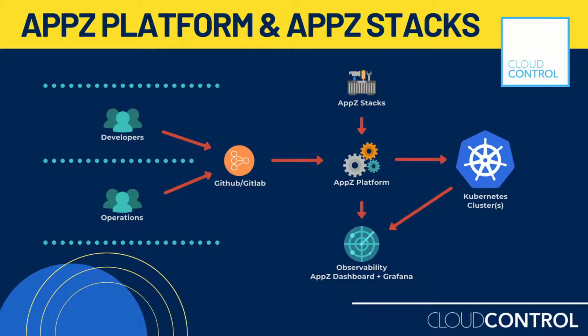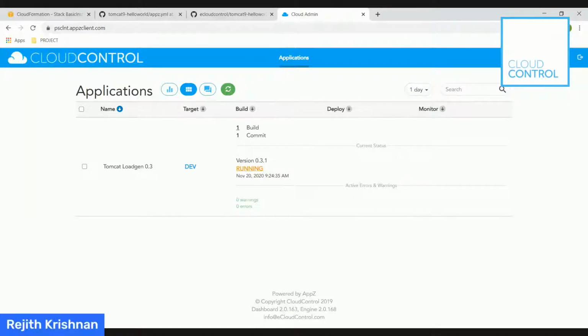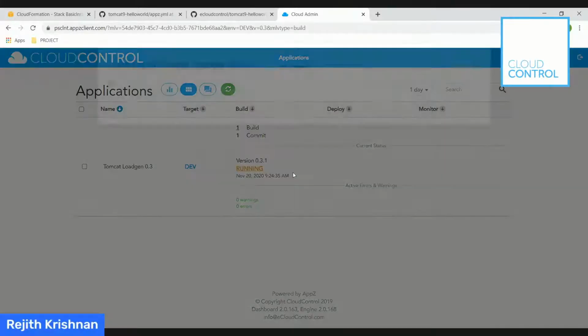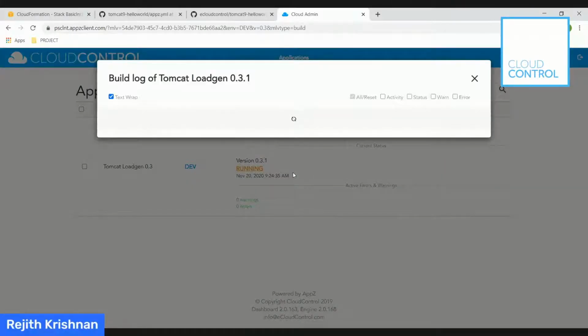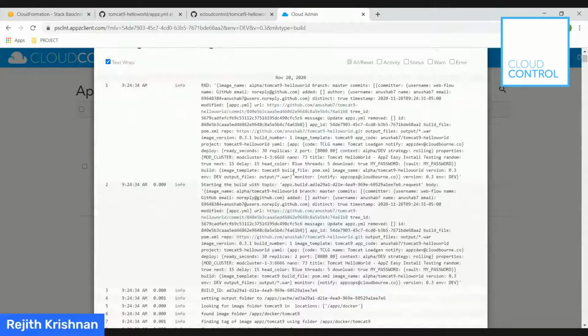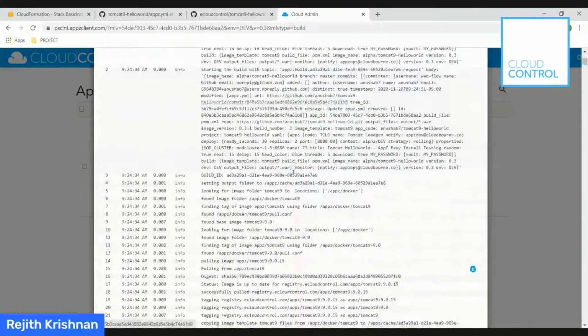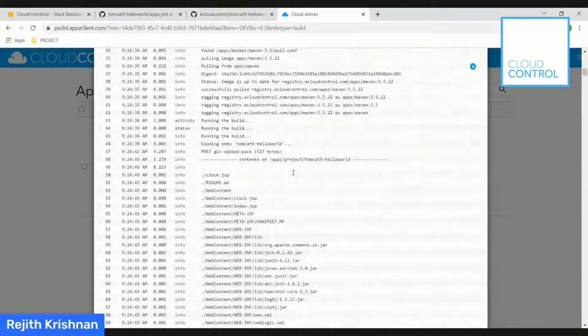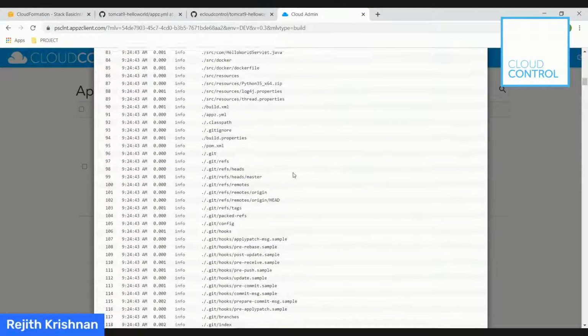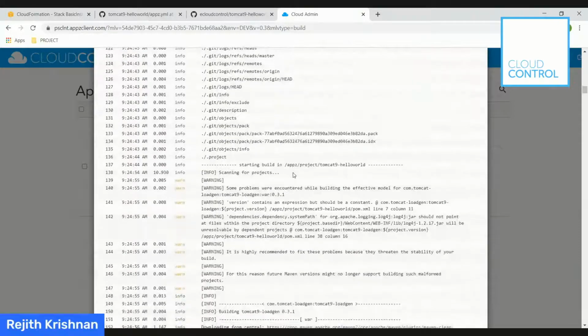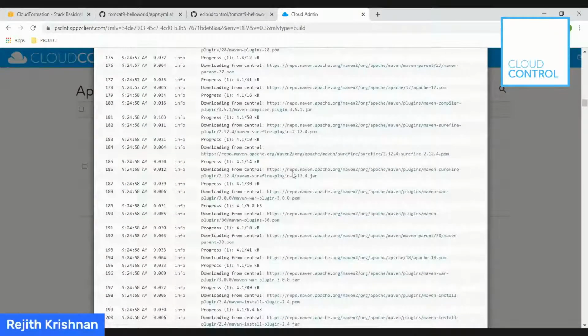When you say it is running, Anusha, you can show the running part. So click on it, and you will see that the application is getting built now, with all the build-related details. If you are familiar with Java applications, this is what happens when you build the application on your local box using the pom.xml. We are capturing the details at the minutest level, so that it is helpful for debugging and troubleshooting, and you don't have to log into the box to do that.